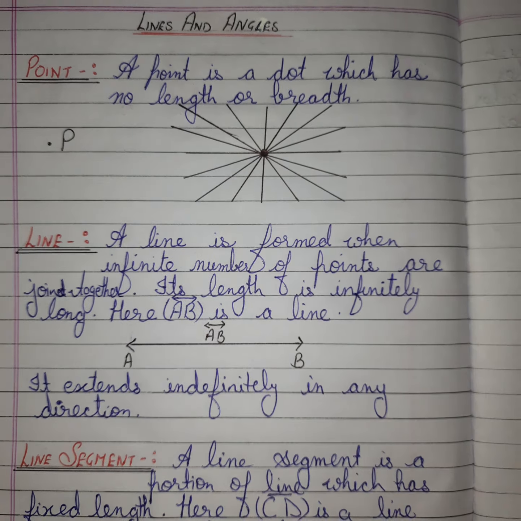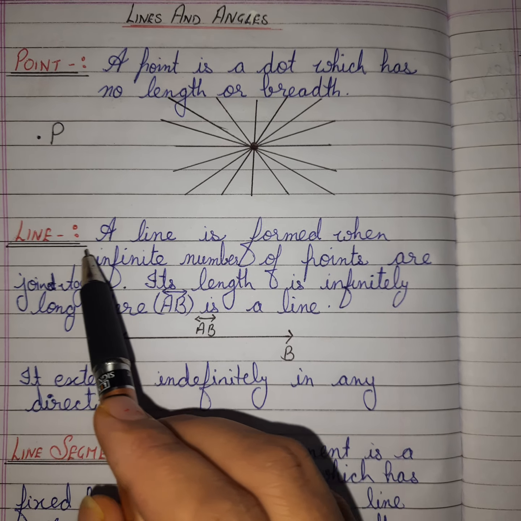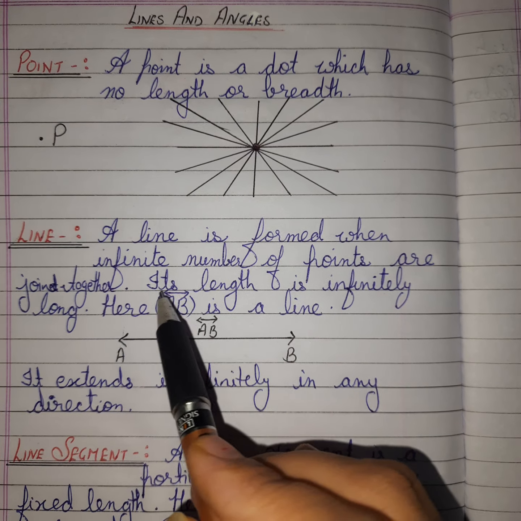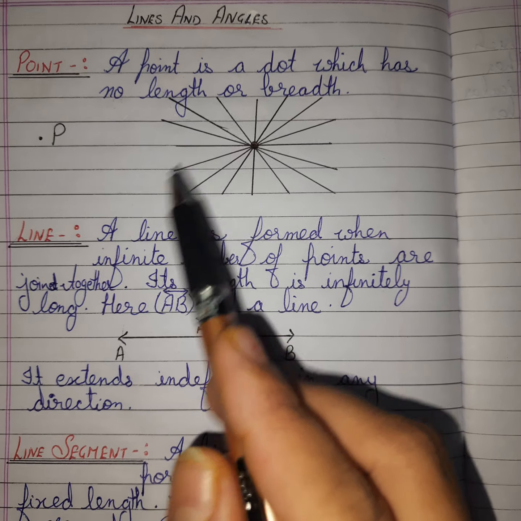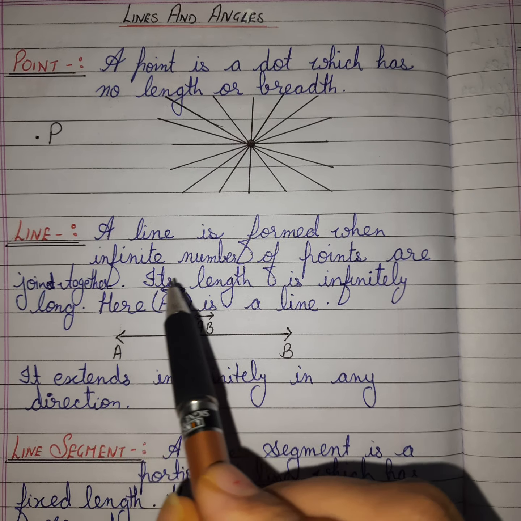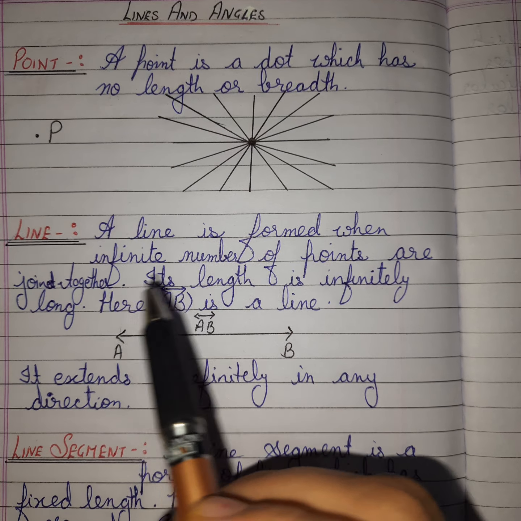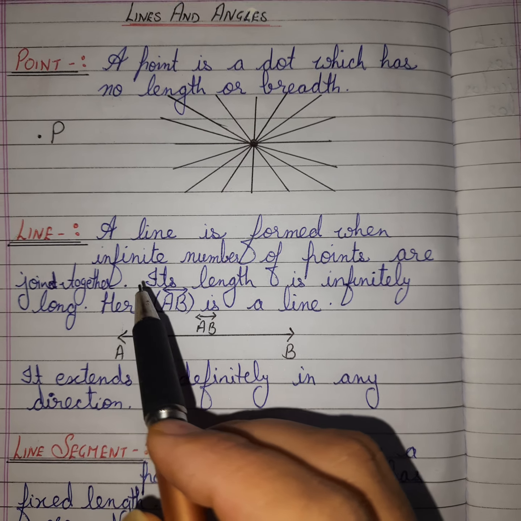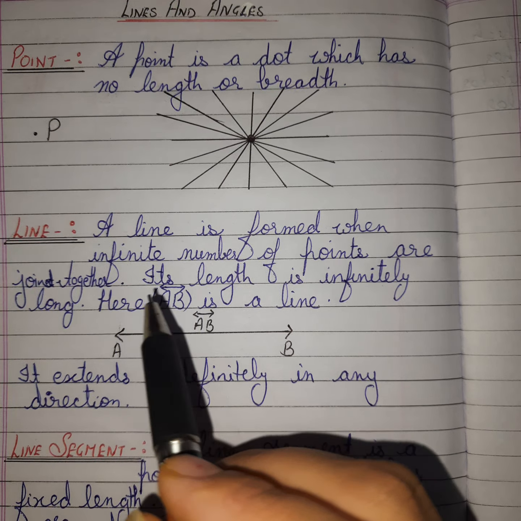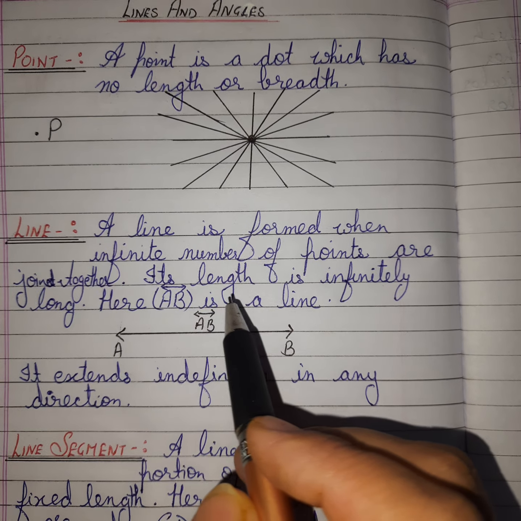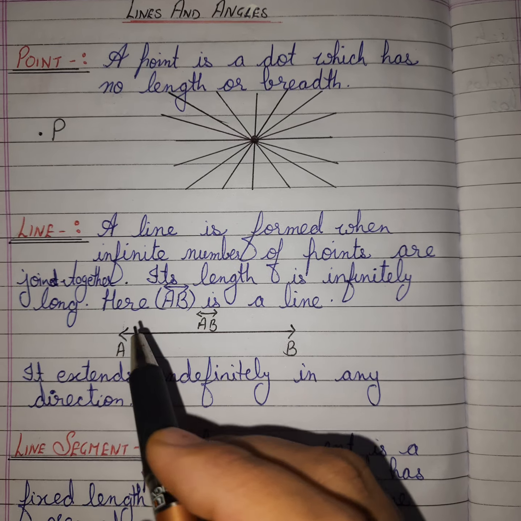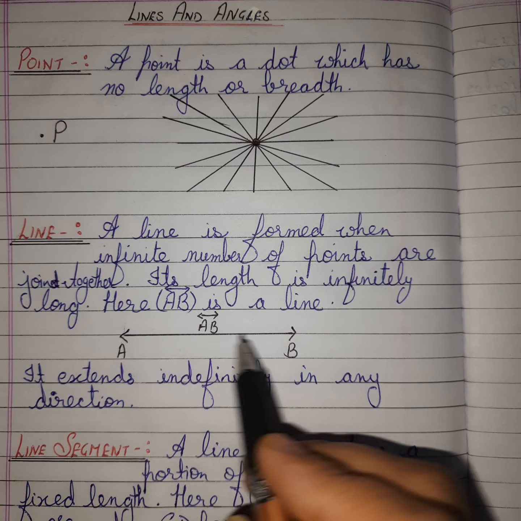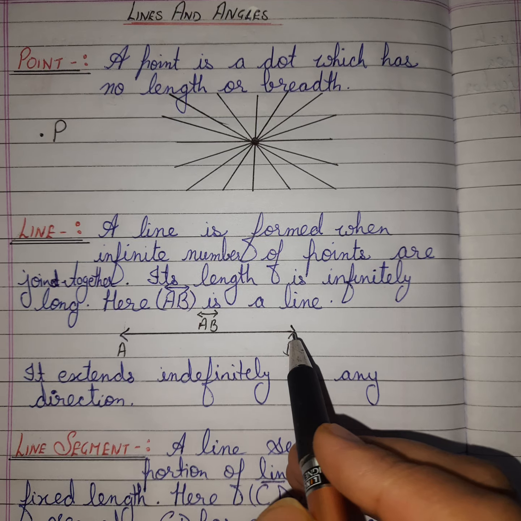Now next is, what is a line? A line is formed when an infinite number of points are joined together. As I told you, when we are making a line, an infinite number of points are joining together, then only are we able to make a line. Its length is infinitely long, means there is no limit of length. It is going on this side also infinitely and this side also infinitely.